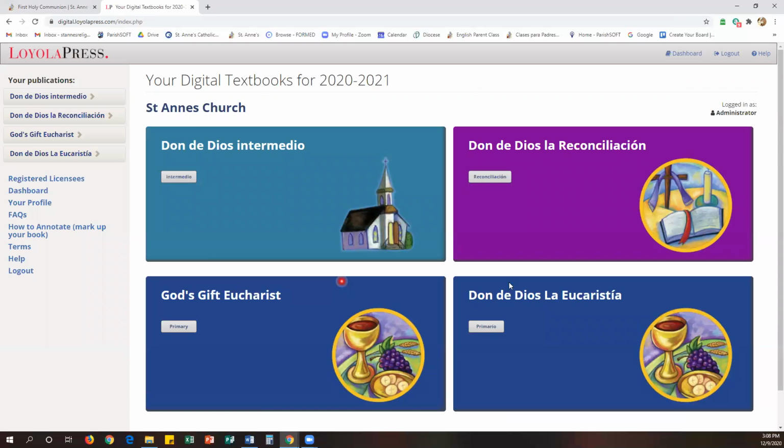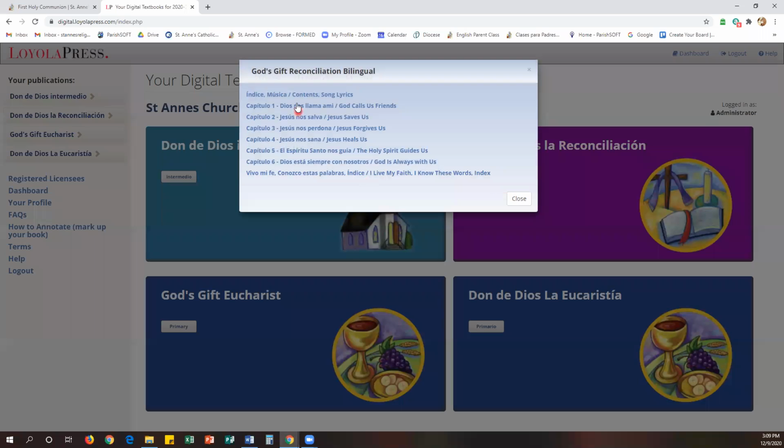So now you are on these options to do the digital book. Again, you follow the same one. Although it says only in Spanish, just follow the colors, but it is bilingual. So you're able to click on whichever one it is, and then it will give you the option. So chapter 1, you click on that, and you'll be able to open that and read it. Chapter 2, chapter 3, and so on. Let's go ahead and open that one just so you know how it looks.